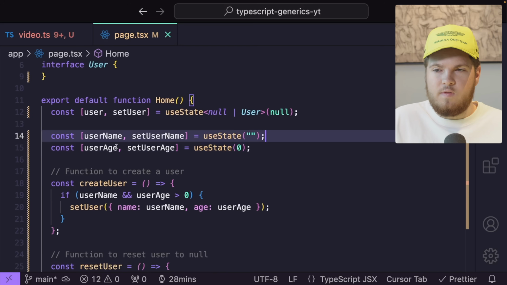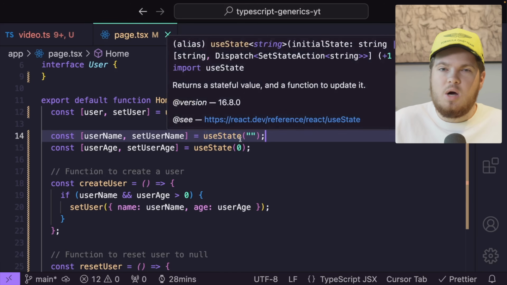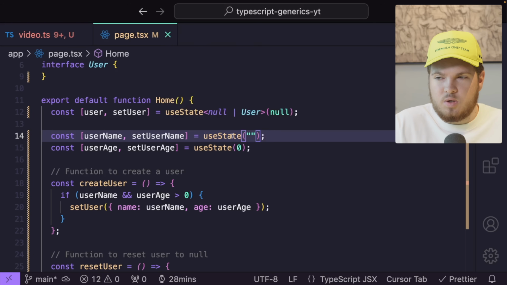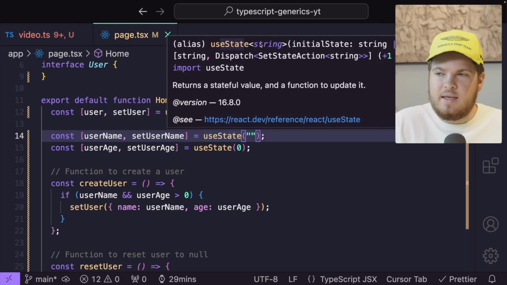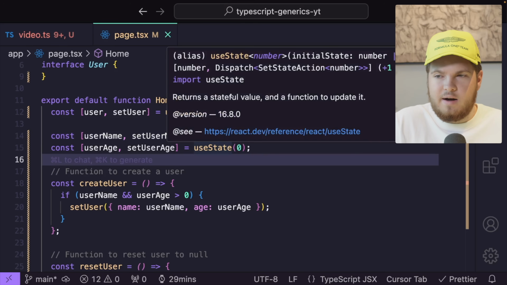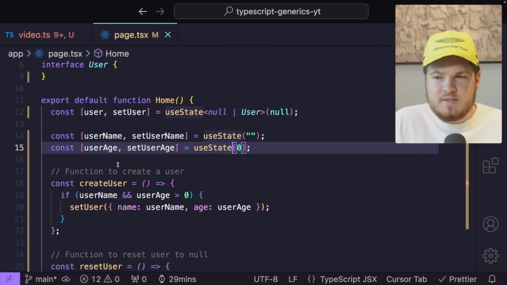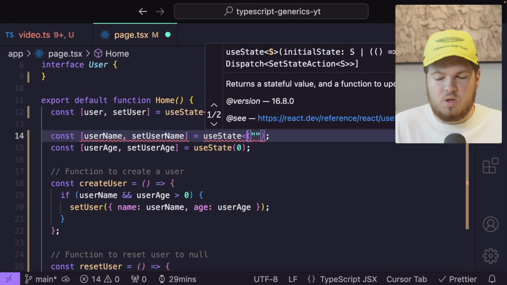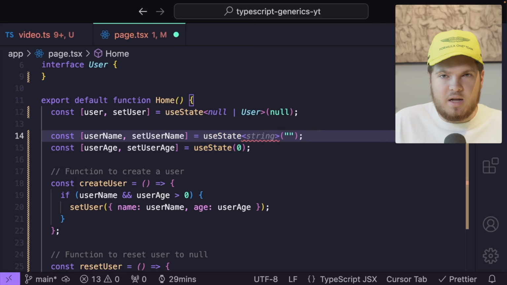Let's also do the same for our username and user age. We don't have to do it inside of here because React infers this as a string. So if you hover over useState, it says, hey, we can only accept a string. And the same thing is true for our age. If I hover over useState, we have our generic type argument, which is number, which means user age can only be a number. Nevertheless, I think it's good practice to explicitly mention it right here.